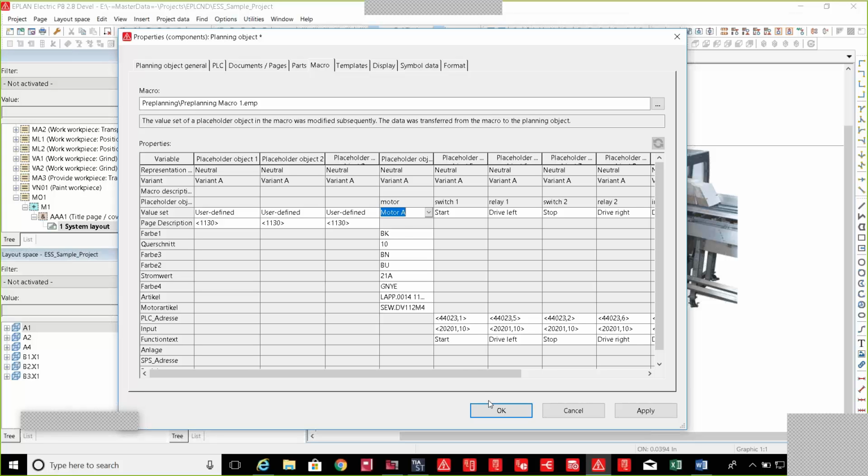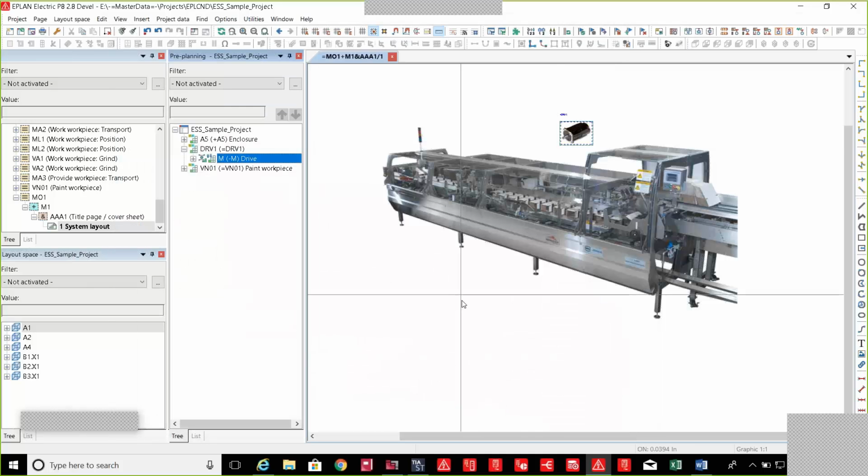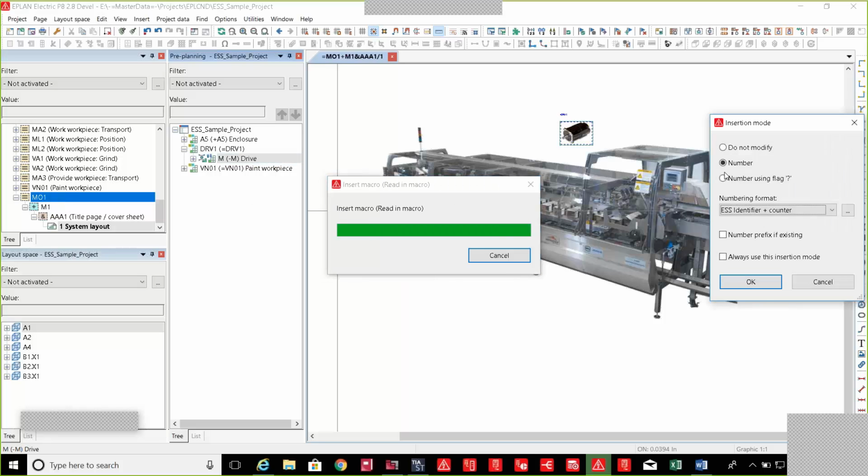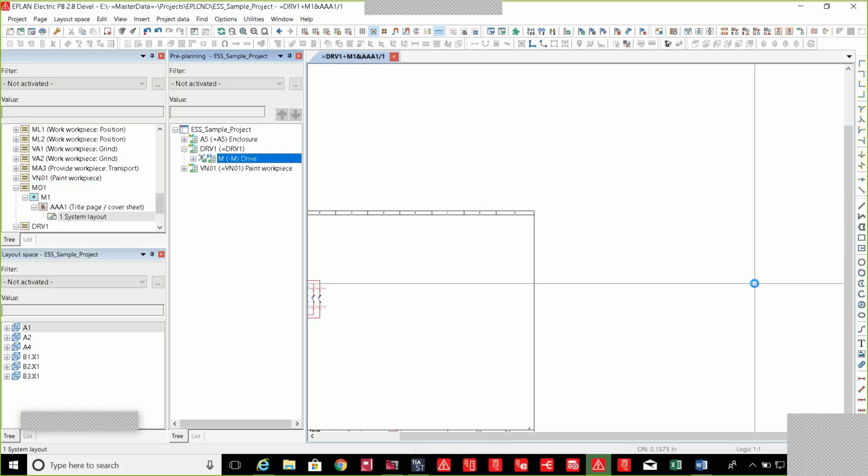And of course, from this information that is associated, macro information is associated as well, allowing me to generate schematic information about this specific object. So if I go over here and I see here the drive, and I grab the drive object, drag and drop it into my project environment, let go, and now it's going to tell me to number the devices. I'm going to say OK.